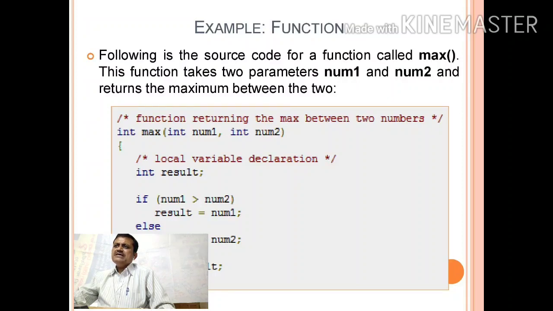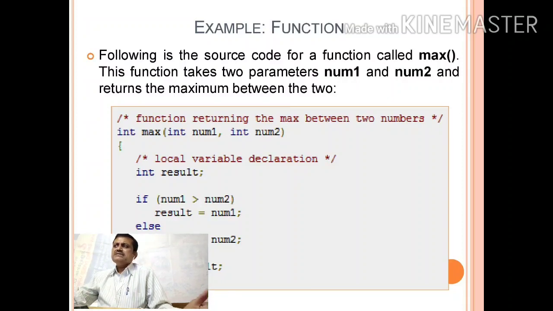If num1 is greater than num2, then result is equal to num1, meaning the maximum value is assigned to result; else the result will hold the value of num2. This is how you can find the maximum value using the max function.